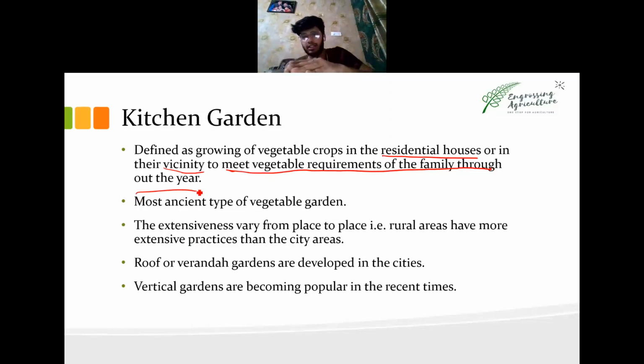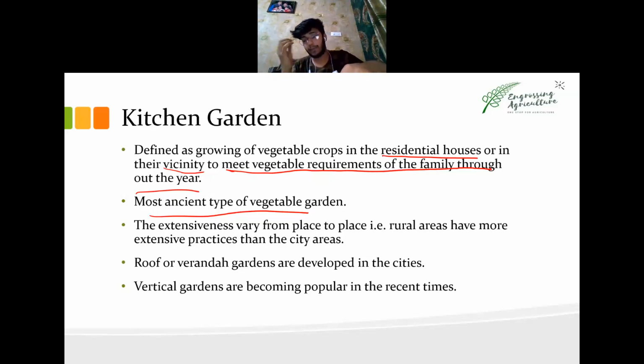Obviously, if you grow in a small area, near your house or in your house, then you will have a mixed type of vegetables to meet the vegetable requirement of a family. You won't have a large production that you can sell. You'll have a small, sufficient production that you can use for yourself. The kitchen garden is the most ancient type of vegetable garden. Now, if someone asks how I can say it's the most ancient type, let me just tell you a small story.